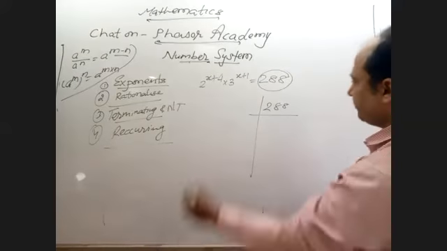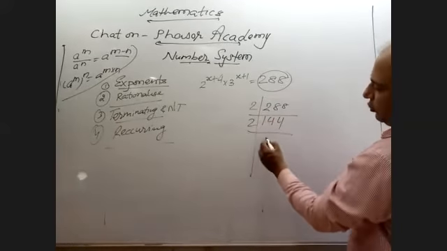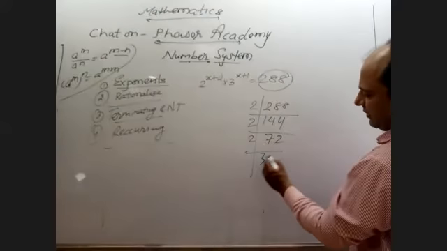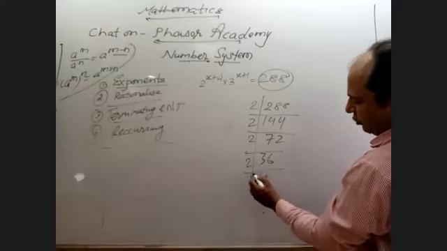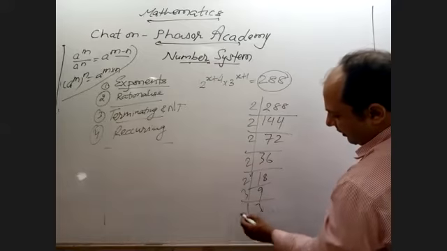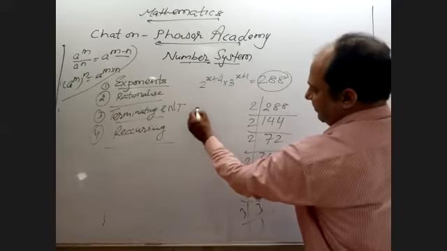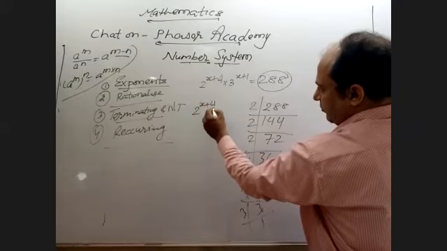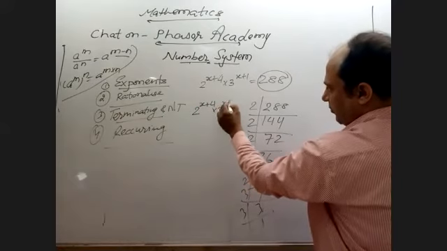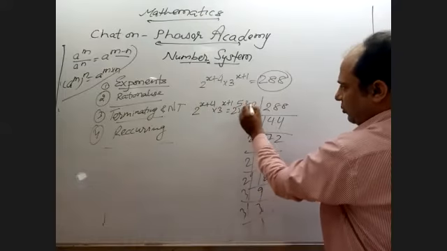Okay. So 144, 2, 72, 2, 36, 2, 18, 2, 9, 3, 3, 3, 1. So it is how much? 2 raised to power 5 into 3 raised to power 2.